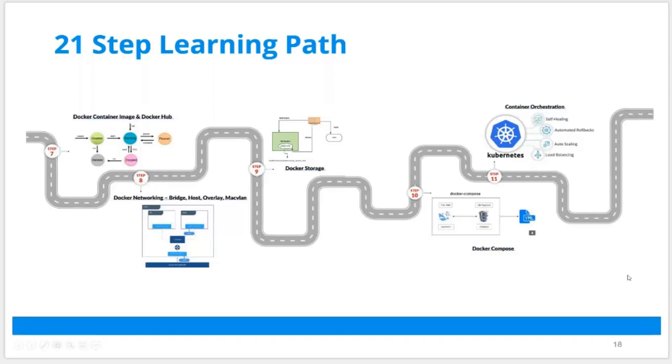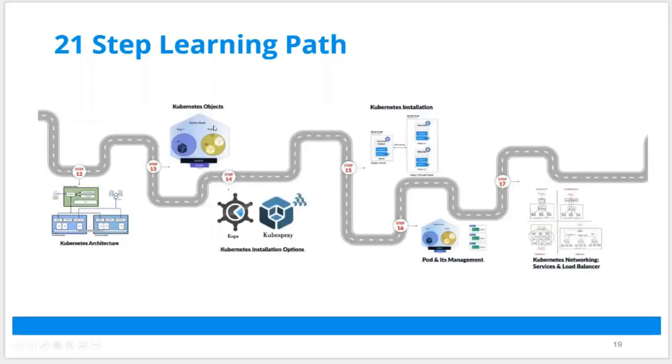So once you've understood these 10 points on Docker, once you've understood the containers, then you go for Kubernetes. So what is Kubernetes? You understand Kubernetes, and then you understand Kubernetes architecture. You understand different Kubernetes objects like pods, deployment, daemon set, high availability, auto scaling, troubleshooting, debugging. How do you then install Kubernetes? There are different ways to install Kubernetes. In the exam, you should be doing it using kubeadm. Similarly, how do you install and configure Kubernetes? From an exam point of view, from an implementation point of view, the most common is kubeadm. So how do you do that?